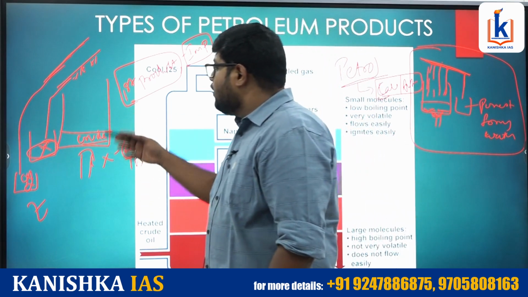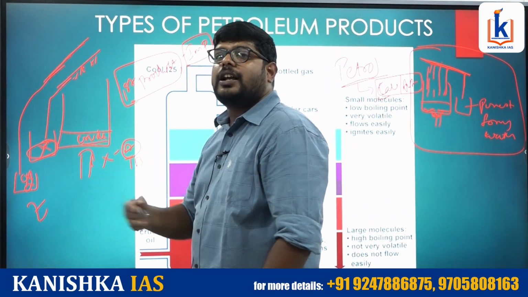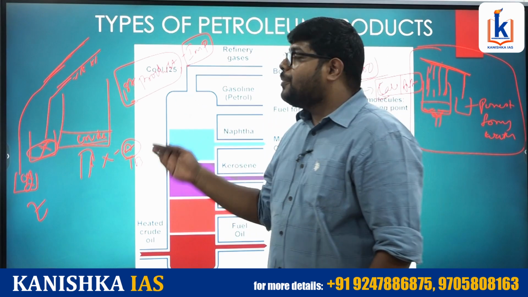As we increase the temperature, we get more and more products, and the impurity starts increasing.